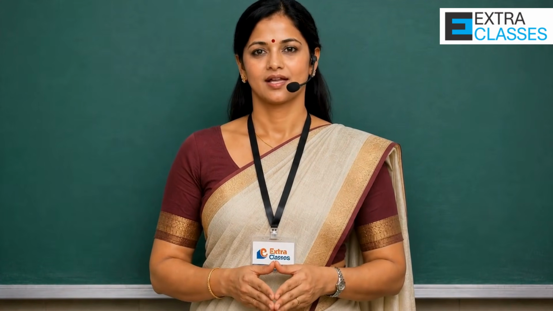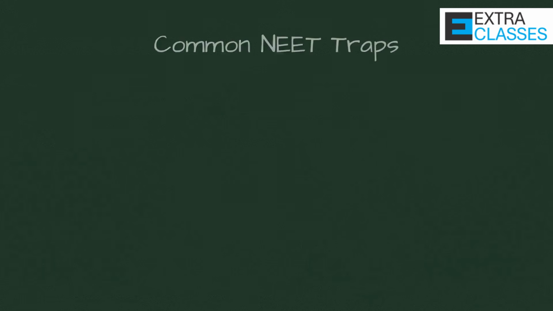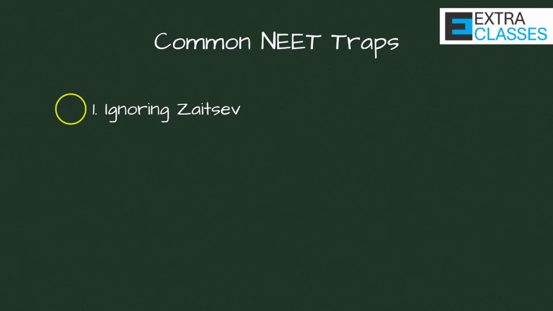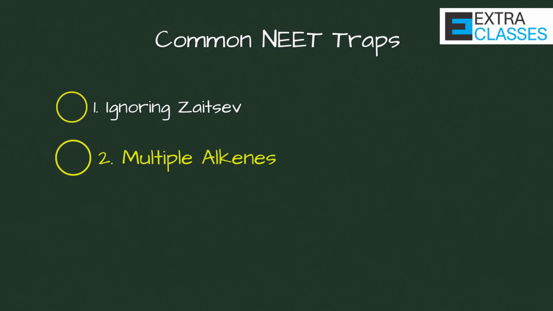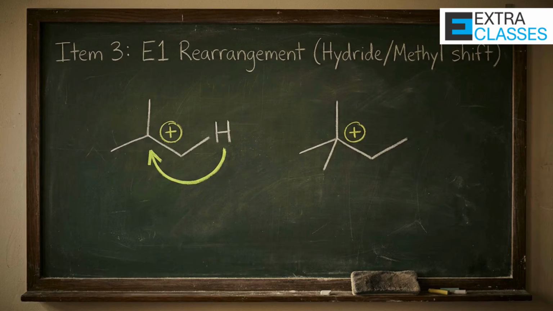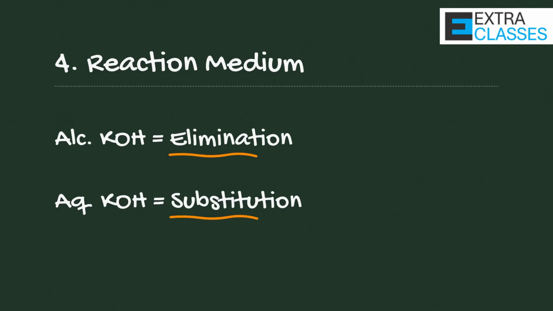Students, let me warn you about common mistakes. First trap, ignoring Zaitsev's rule. Second trap, assuming elimination always gives only one product. Often multiple alkenes are possible. Third trap, forgetting that E1 forms a carbocation and may undergo rearrangement. Yes, rearrangement can occur in E1 because a carbocation is formed. So always check the possibility of hydride or methyl shift.